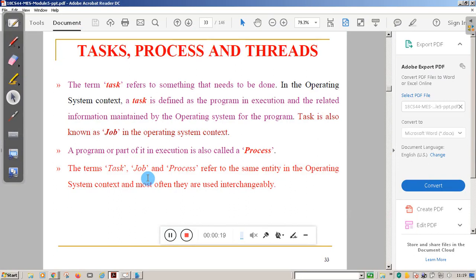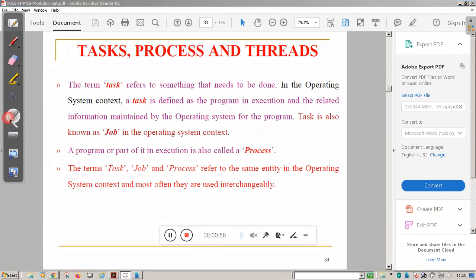The terms task, process, threads, with respect to the operating system context, indicate the amount of work done. Now, amount of work done by whom? The amount of work done by the CPU. That is called a task, or a process, or threads also.